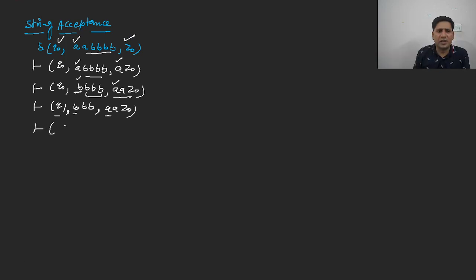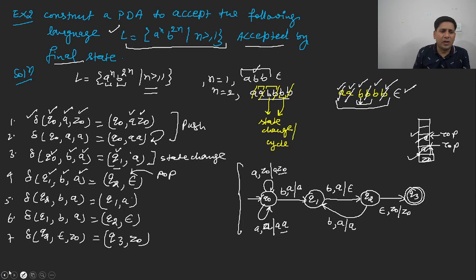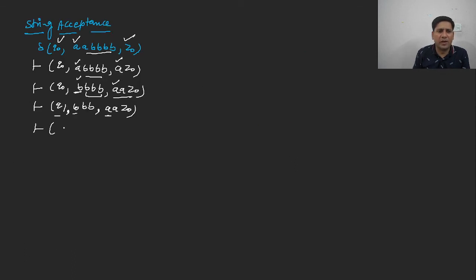So how it will represent? This is a Q1 state, and after performing the pop operation, the state changes to Q2 state. Your state will become Q2. This is the Q2 state. The remaining, this B will pop this. Now you are having 2B AZ now.